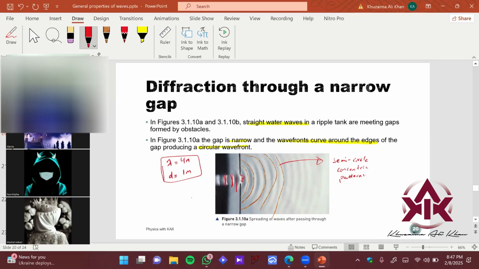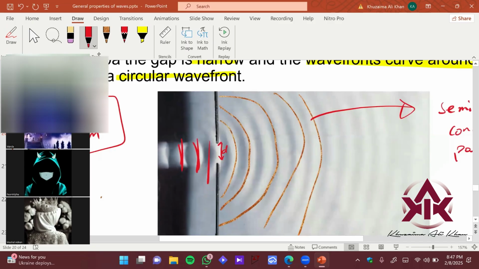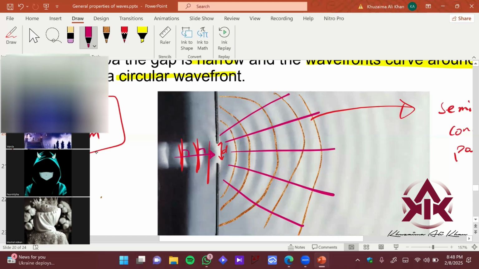So how will we draw them? The ray for the input is going to be like this. It's at the center of the wavefront and perpendicular to the wavefronts. For the output, the wavefronts are going to be like this. You can see a perpendicular ray.